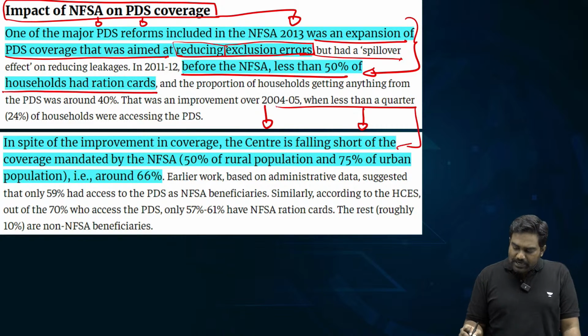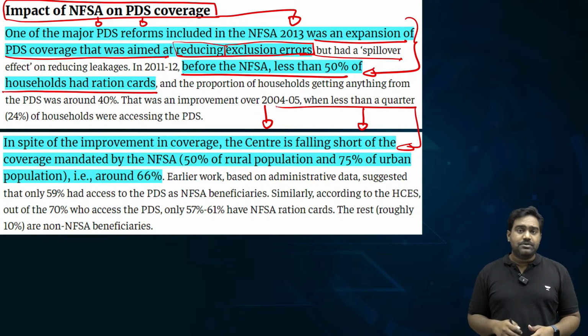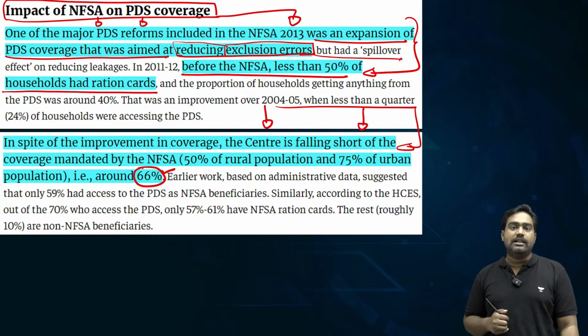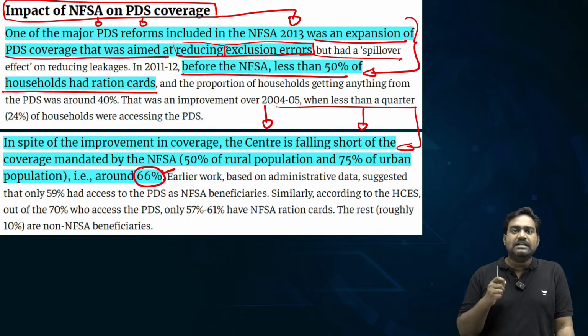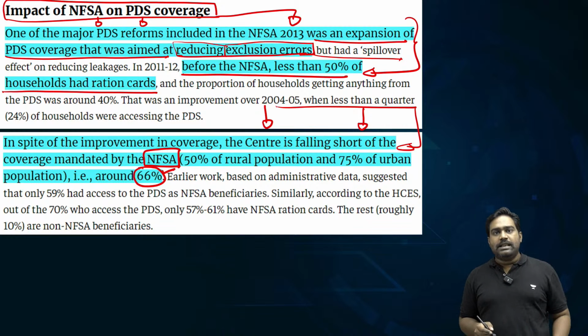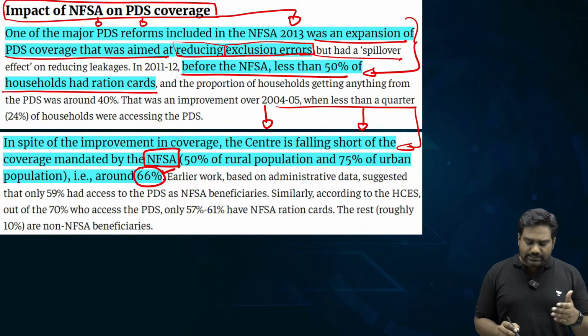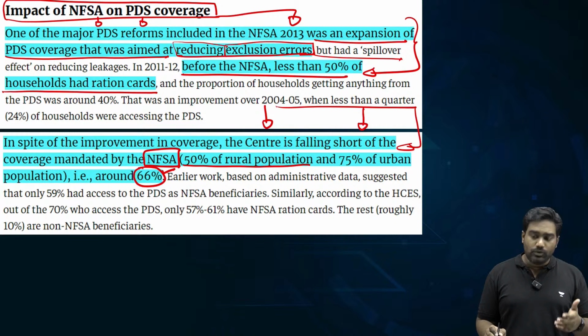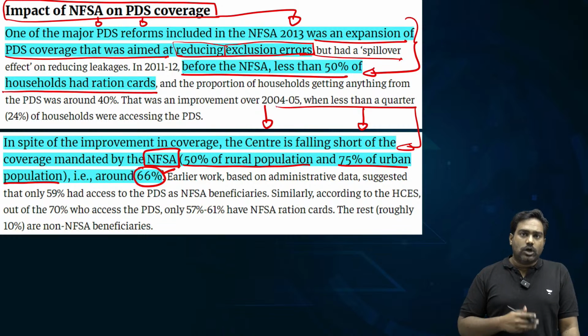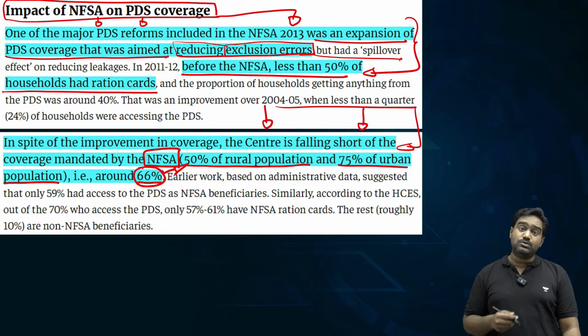So expansion of overall coverage has indeed helped, and today the coverage stands at around 66% at a national level. 66% of the intended beneficiaries are covered. But this is still short of the target set under the law. The National Food Security Act sets a target of 50% coverage in rural areas, 75% coverage in urban areas. So at a national level right now the coverage is around 66%, and especially there are still some gaps in the rural areas which have to be plugged.